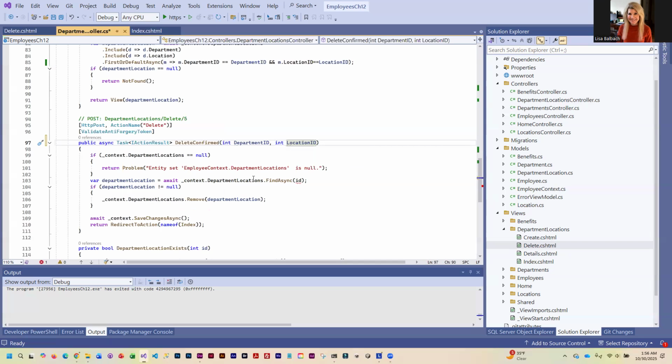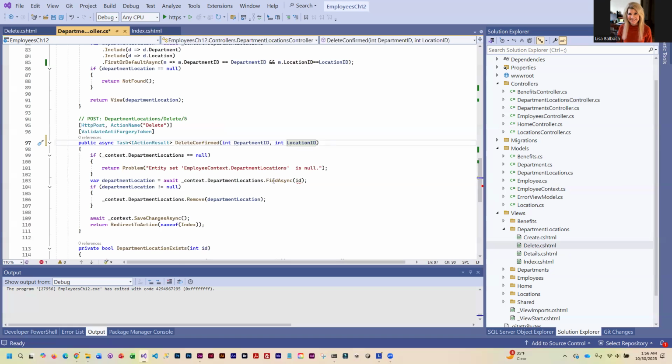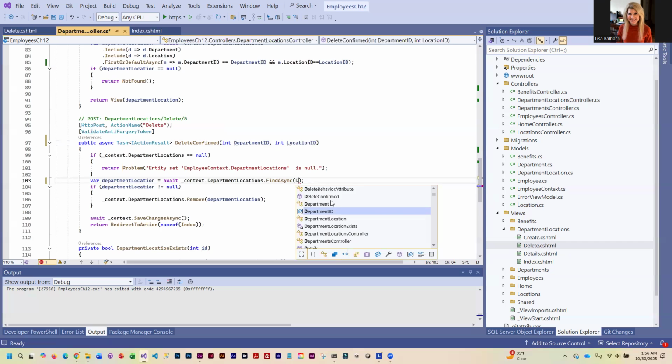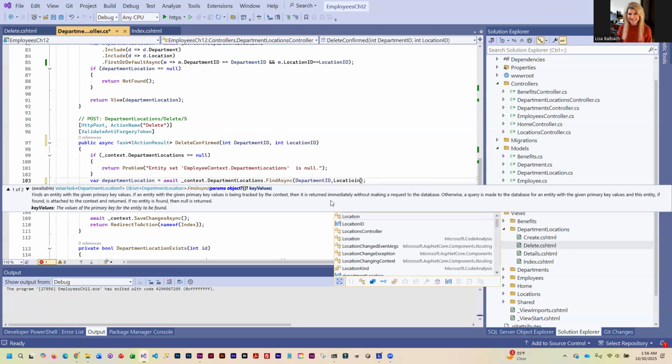And then the other place we need to add them is where it's actually looking for the row to delete. Okay, it's using the find. And so the syntax for this is just to give it the primary key. And if there's more than one, you put a comma in.